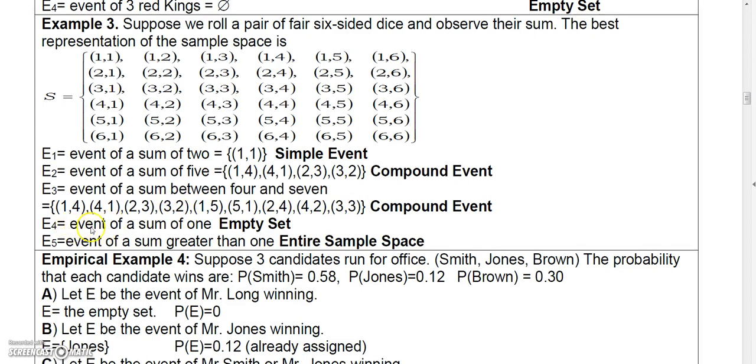And then the event of a sum of 1 would be the empty set because there's no way you can get a sum of 1 if you toss 2 dice. And then the event of a sum greater than 1 would be the entire sample space because all of these give you a sum greater than 1.